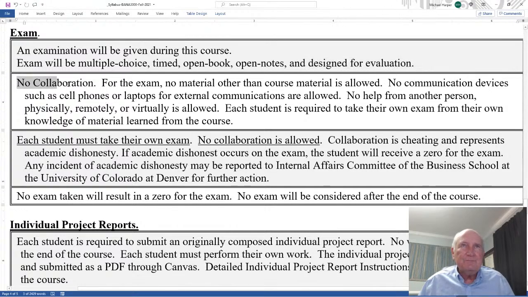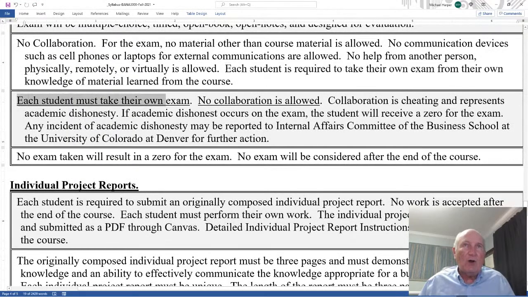No collaboration. For the exam, no material other than the course material is allowed. No communication devices such as cell phones or laptops for external communication are allowed. No help from another person, physically, remotely, or virtually, is allowed. Each student is required to take their own exam from their own knowledge and material learned from this course. Each student must take their own exam. No collaboration is allowed. Collaboration is cheating and represents academic dishonesty.